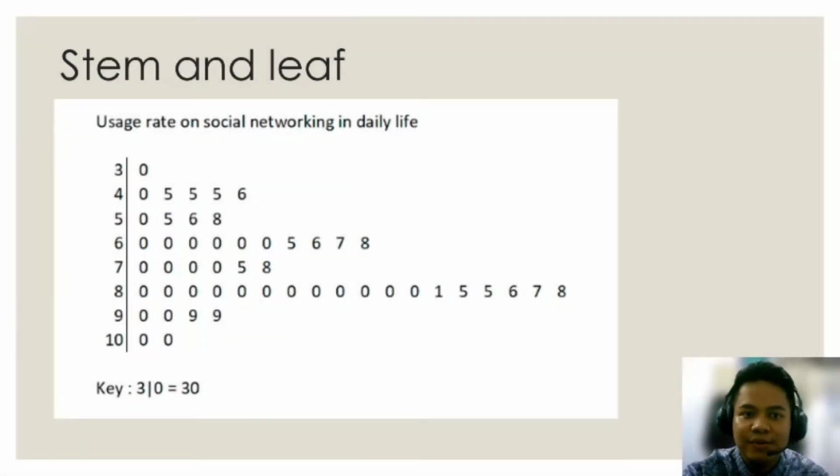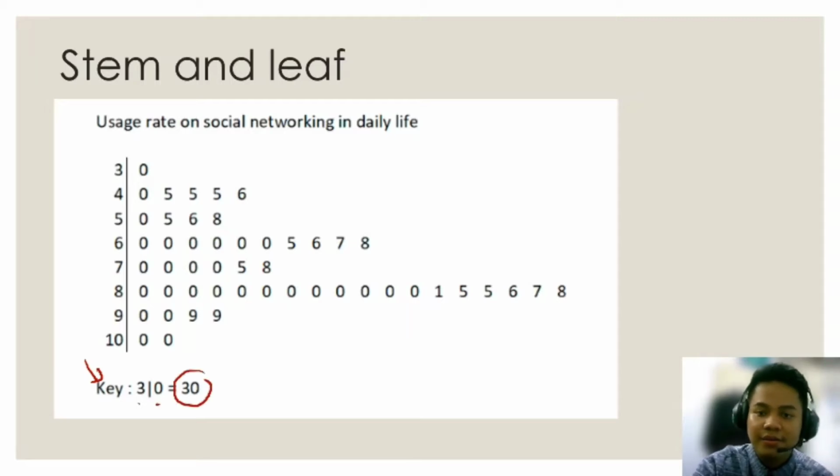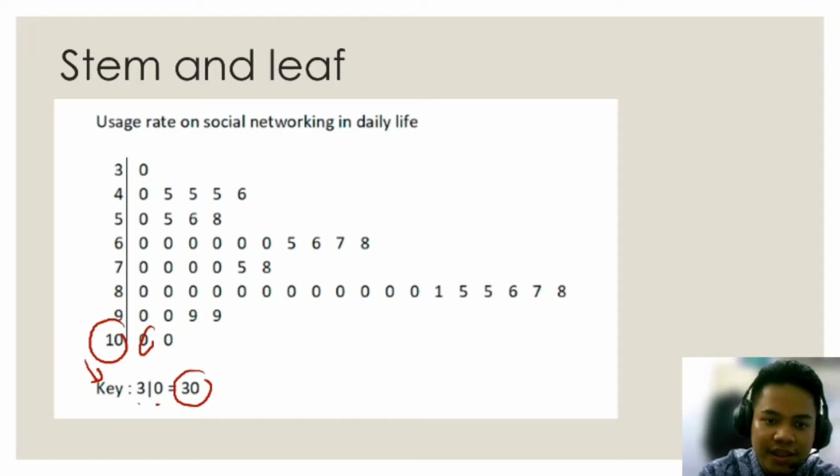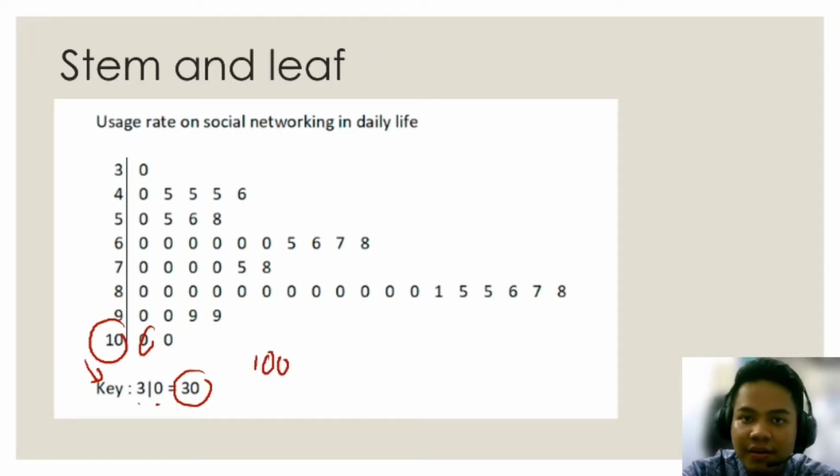Okay, now I will explain to you how stem and leaf diagram works. So this is from the question, the usage rate on social networking in daily life. So the most important thing in stem and leaf is the key itself. So in this key, it is written that 3/0, which is equals to 30. So this shows that one of the respondents in the questionnaire had answered the rate is 30. So the same goes to the other kind of data. So for this, stem is 10 and the leaf is 0, which indicates 100. So that's only the concept of this stem and leaf, which is, it really depends on the key.